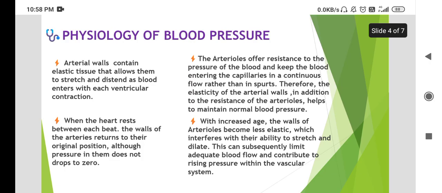Then we will discuss the physiology of blood pressure. First, arterial walls contain elastic tissue that allows them to stretch and distend as blood enters with each ventricular contraction.